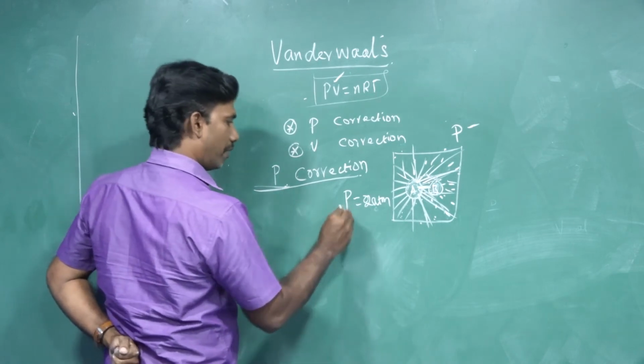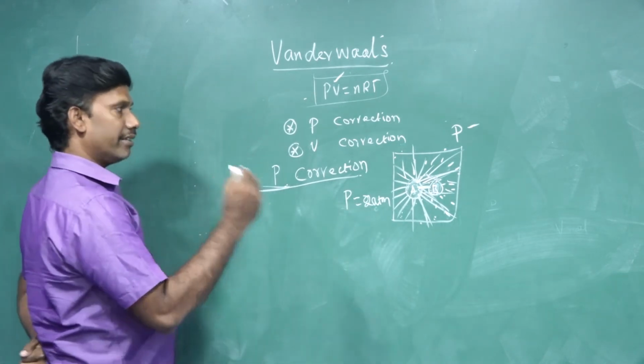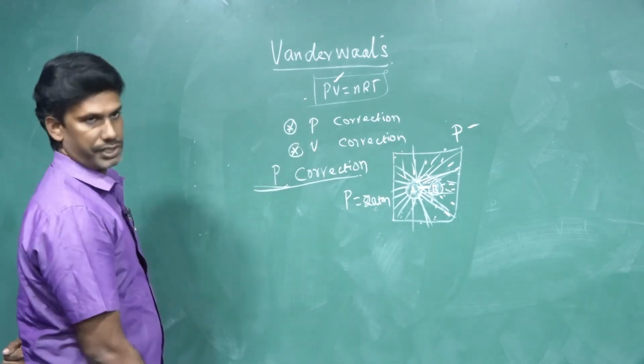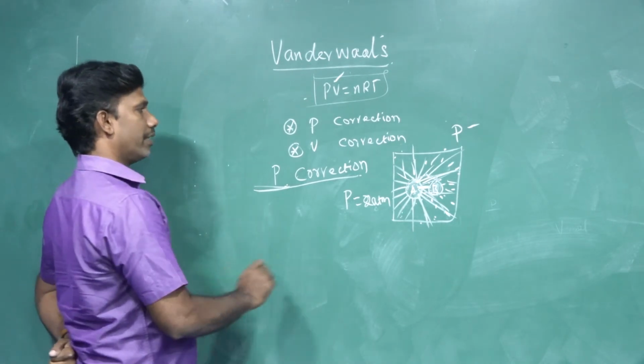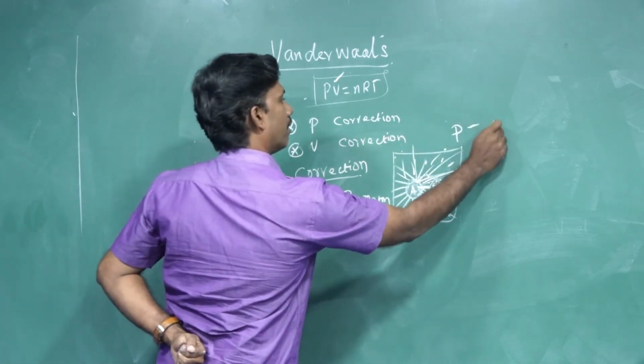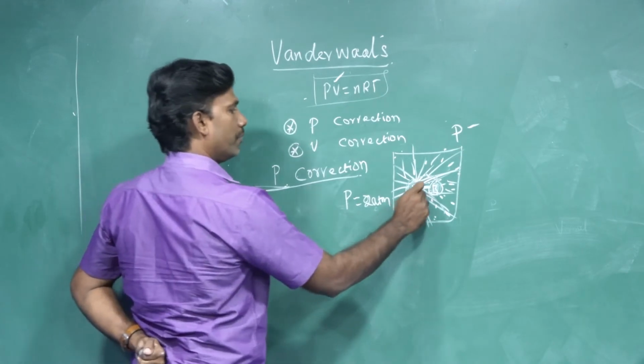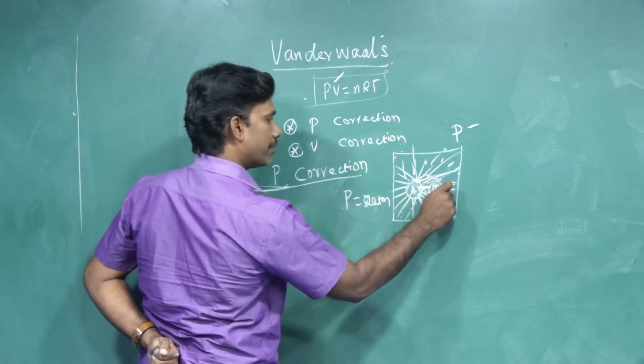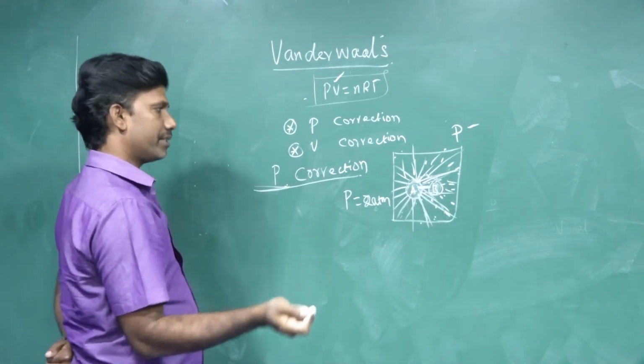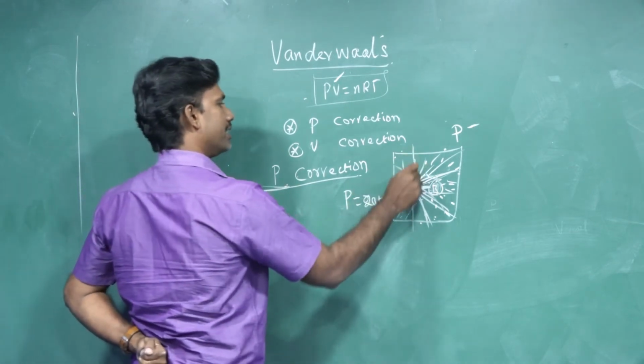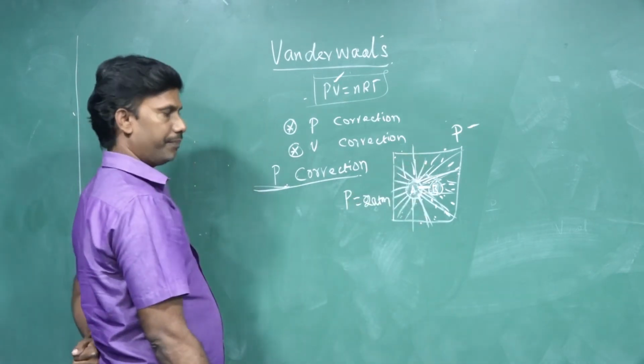So the actual pressure should be greater than the observed pressure. He found that pressure should be added. What is pressure? Pressure is nothing but the force exerted by the gaseous molecules inside the compartment.